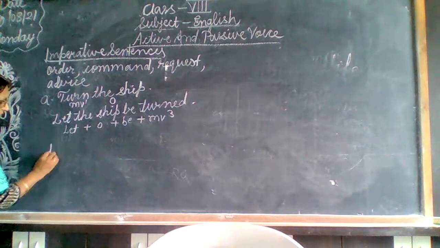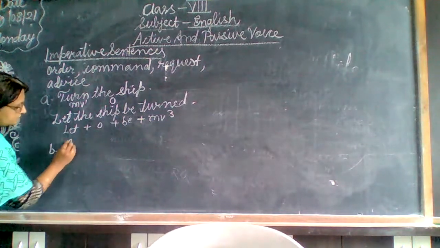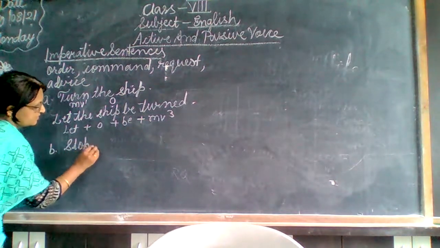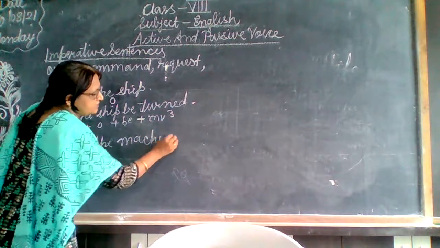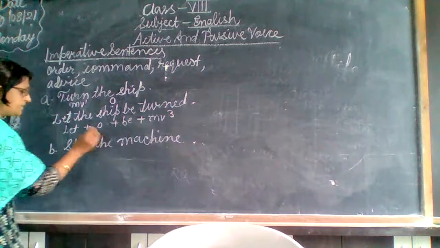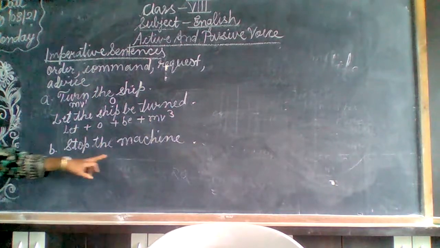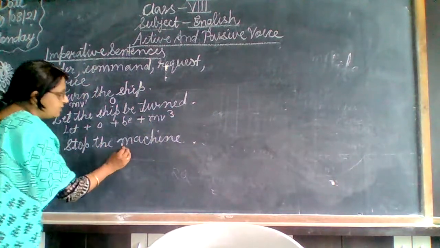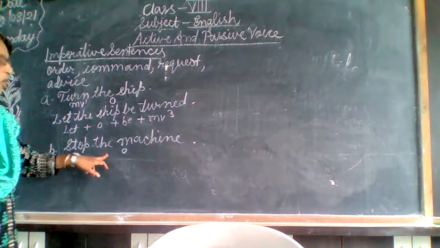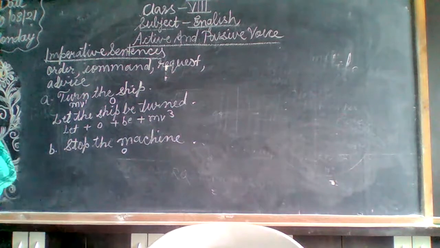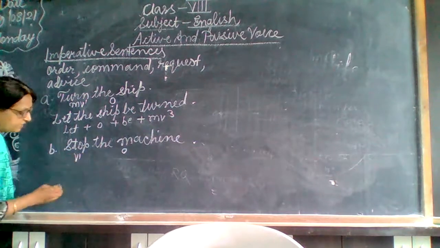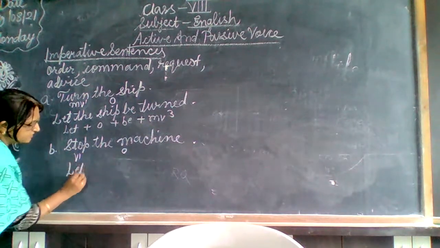Now listen here, the next sentence: Stop the machine. Stop what? You get the object, the machine. Ask the what or whom question, and if you get the answer, that is our object. So again, the object is given.